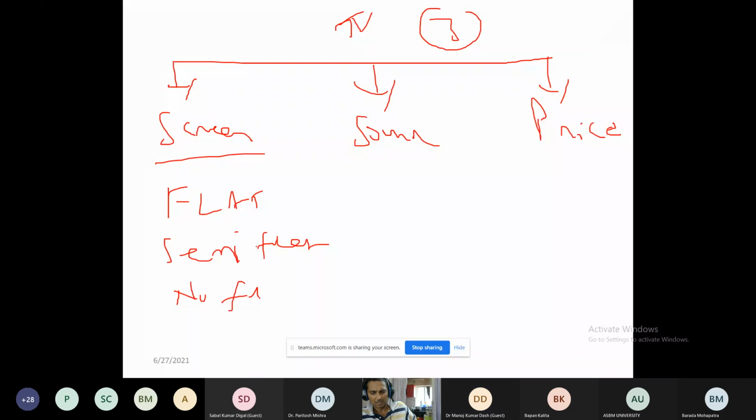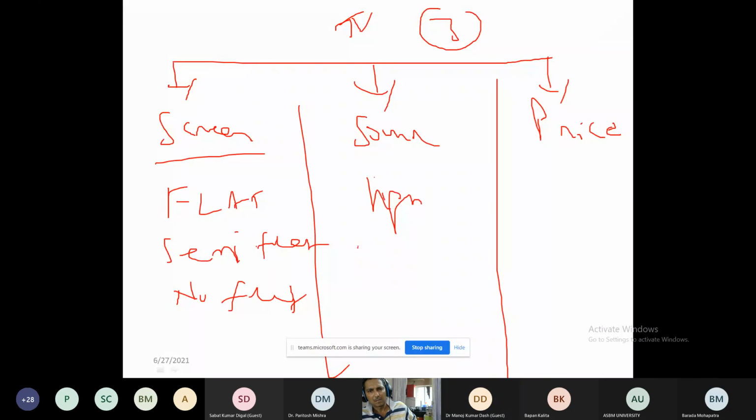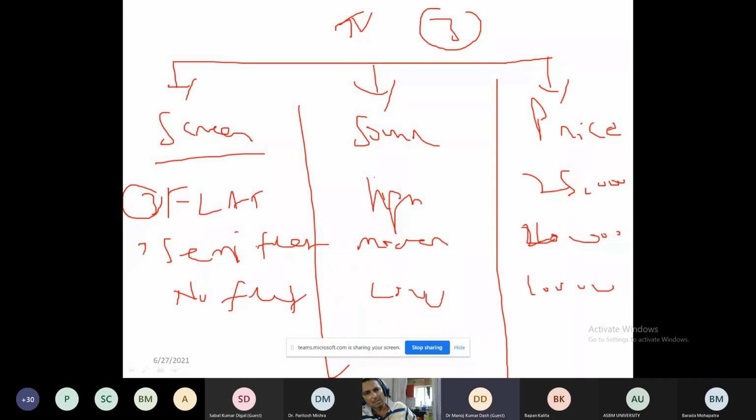No flat. And in sound, we have three things: high, moderate, and low. And the price they can offer is either 25,000, 20,000, or 15,000, or 10,000. Clear? Now, I coded this: flat is 3, semi-flat is 2, and no flat is 1. Again, this is 3, 2, and 1. Again, this is 3, 2, and 1.